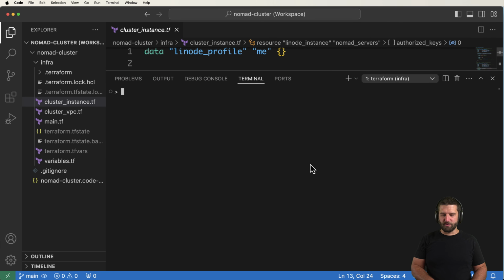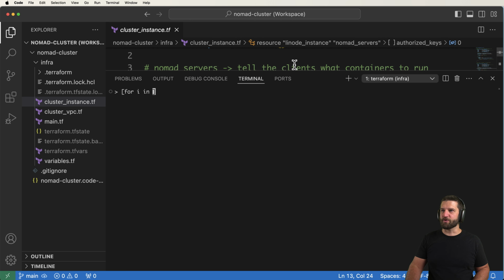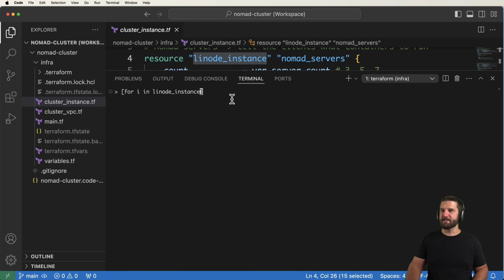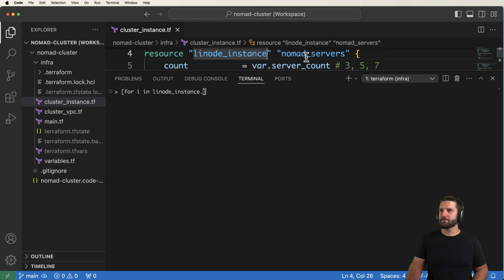So the way it's done is we use our own brackets here. Then I can do a for loop, so for i in the resource we're looking at, which again was the linode_instance.nomad_servers, and bring it in here.